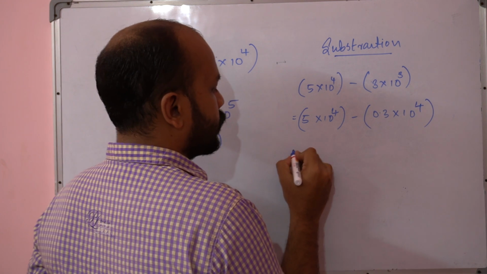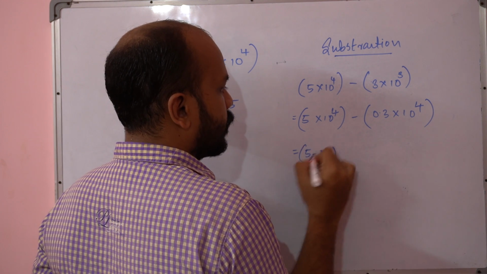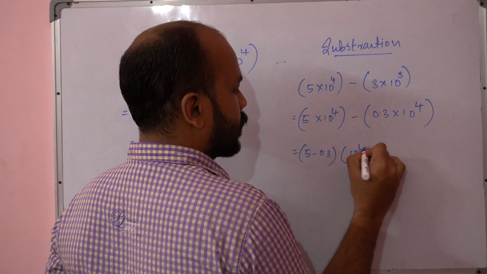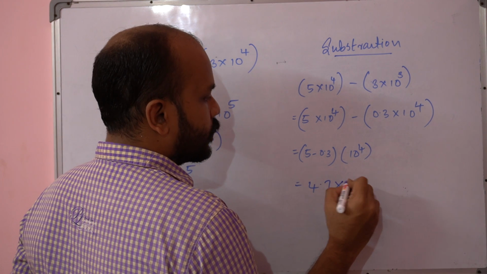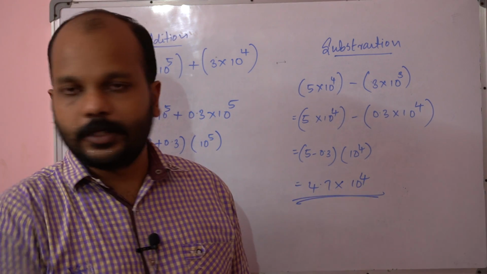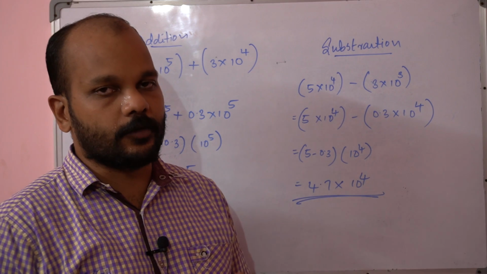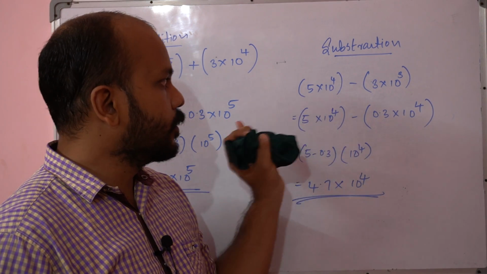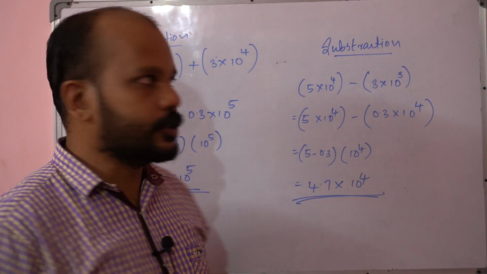Okay, so it changes into 5 minus 0.3. 10 raised to 4 you can take as a common factor. So 4.7 into 10 raised to 4 is the value that will come, right? So this is it about addition, subtraction, multiplication and division of the terms involving bigger quantities. Okay, so now we will go into dimensional analysis.